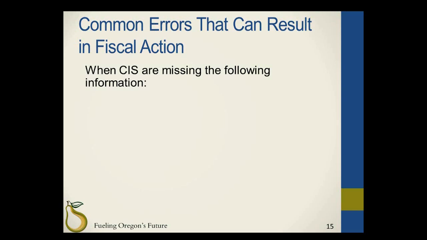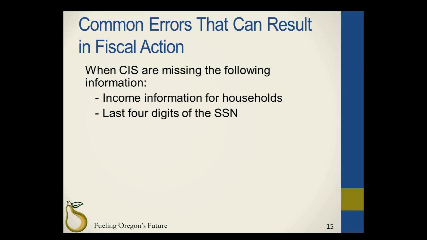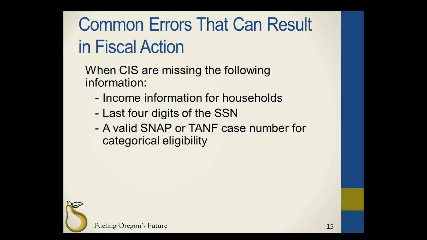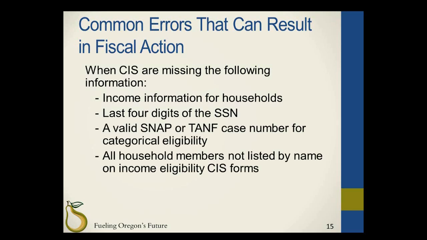ODE CNP will classify participants as above scale when the following information is missing from the approved CIS on file: income information for households not receiving SNAP, TANF, or FDPIR; the last 4 digits of the Social Security number of the person signing the CIS, or the check mark that the signer does not have a Social Security number; a valid SNAP or TANF case number for categorical eligibility; all household members not listed by name on income eligibility CIS forms.